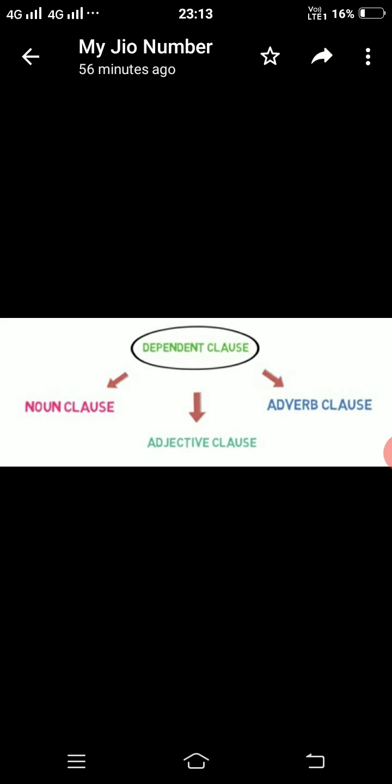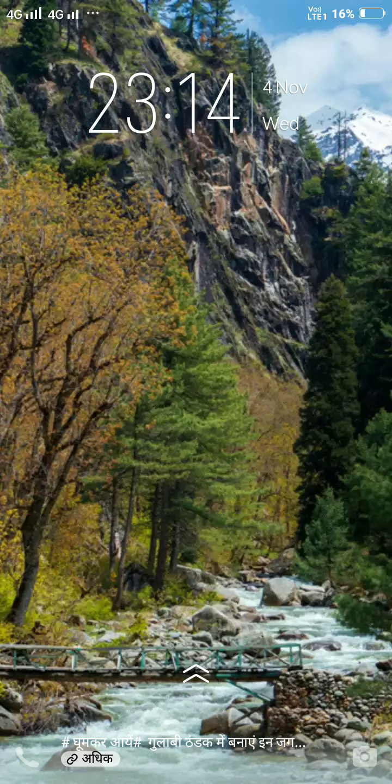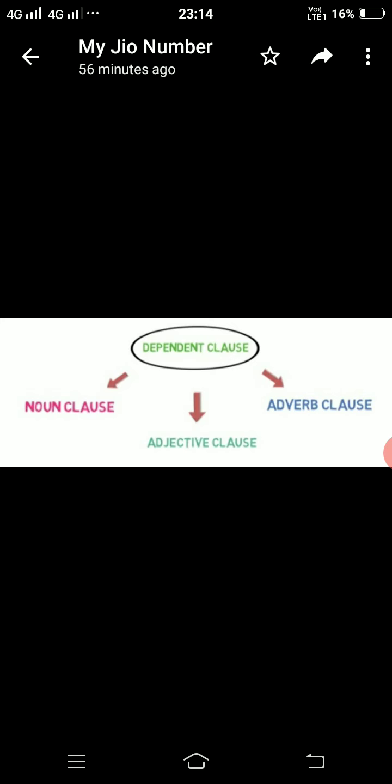So what is a clause, students? A clause is a group of words which has a subject-verb combination and which has a complete meaning by itself, isn't it? So, students, this dependent clause has three types: noun clause, adjective clause, and adverb clause. The first kind is a noun clause.